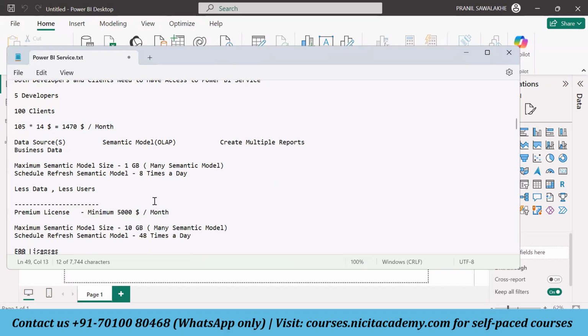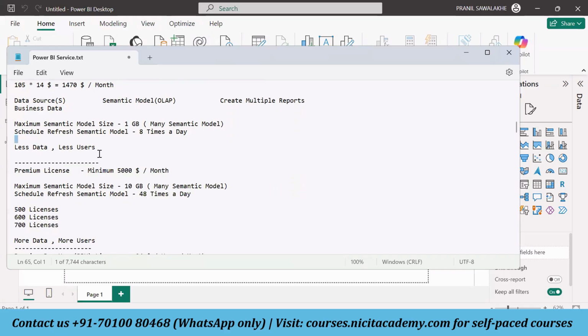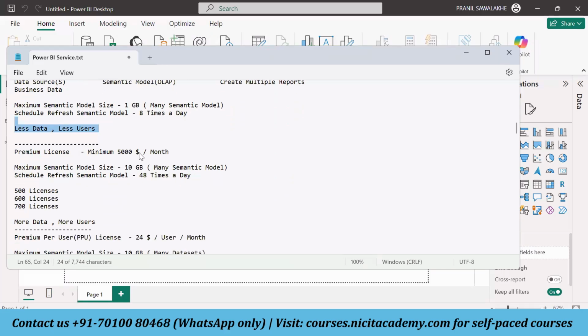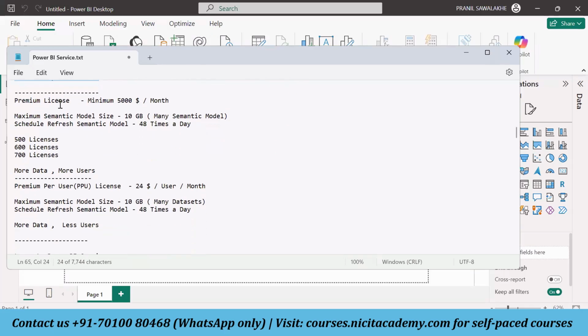So we have seen that for less data and for less users, we'll be using this pro license. Now let's focus on another licensing type. I have already told you there are 3 licensing types.